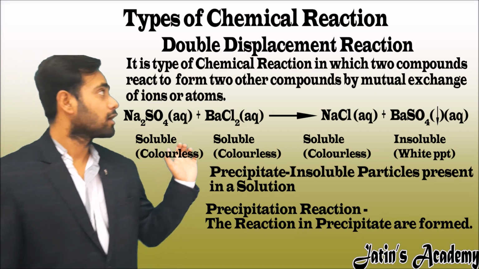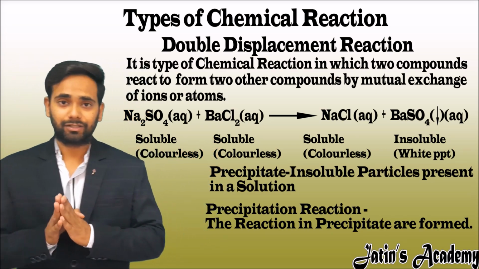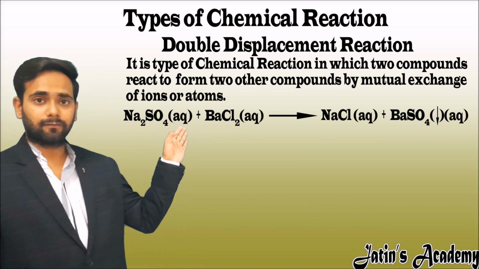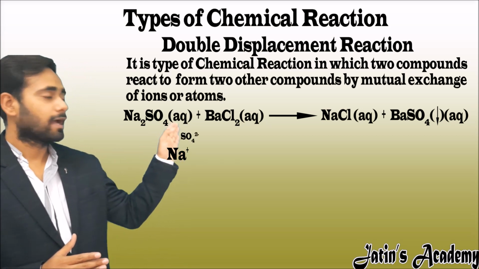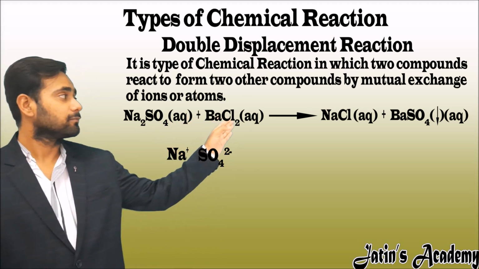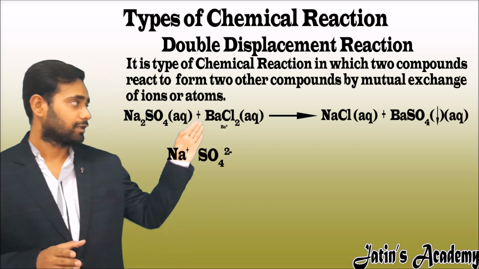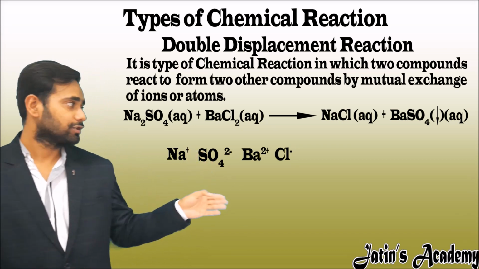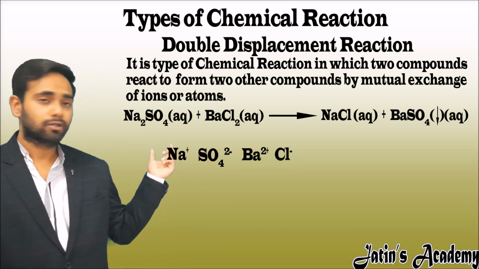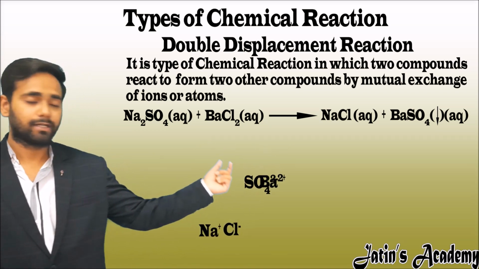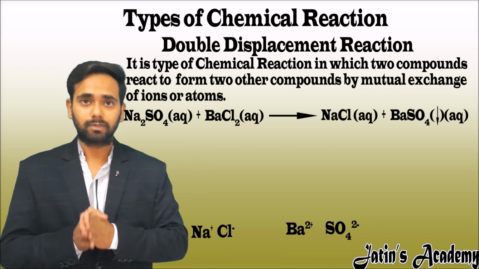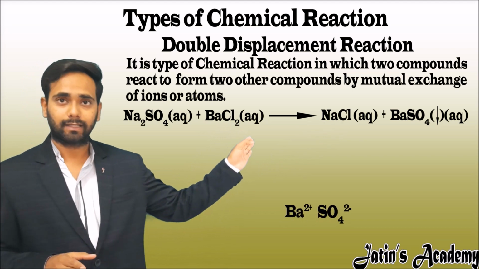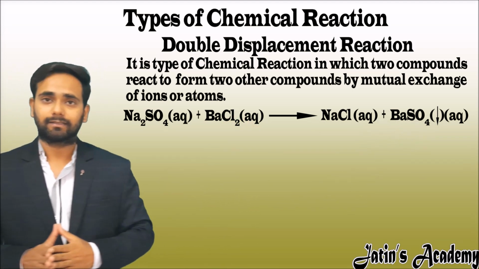Let us understand how the mutual exchange of ions takes place in this example. See, in the solution, sodium sulfate is ionized into Na+ ion and SO4 2- ion. Barium chloride is ionized in this reaction into Ba2+ ions and Cl- ion. Now there is an exchange of ions. Exchange of ions takes place, meaning sodium goes to chlorine and barium goes to sulfate. Now by the same crisscross method which we have done earlier, you can make the formula of sodium chloride, that is NaCl, and barium sulfate, that is BaSO4.